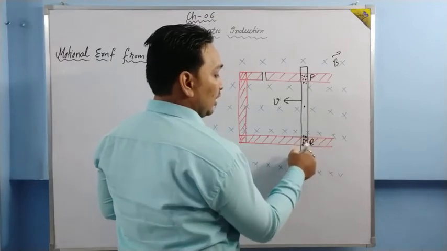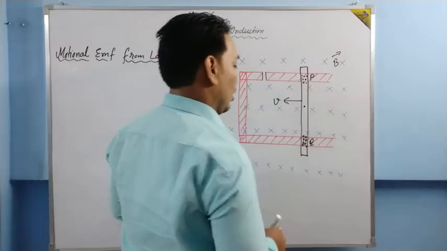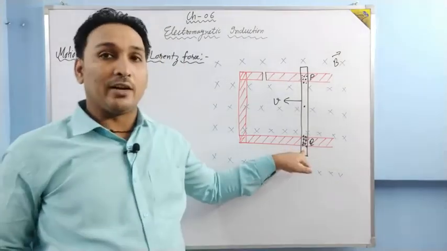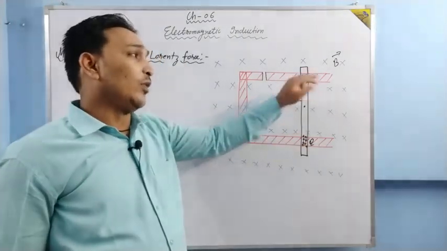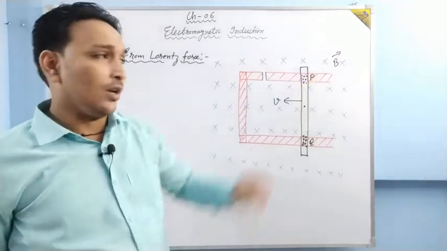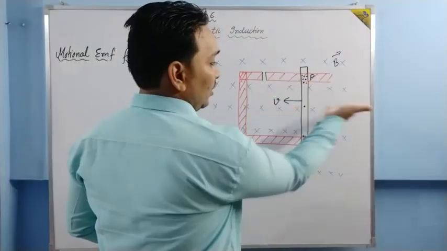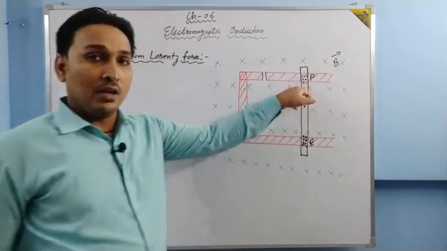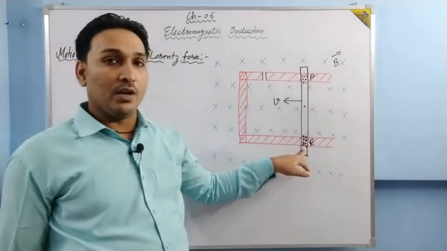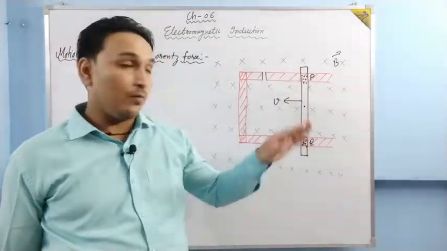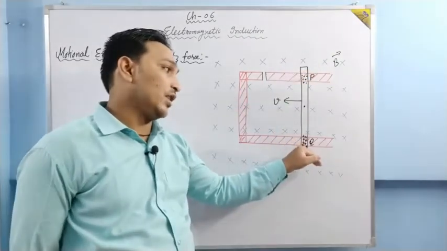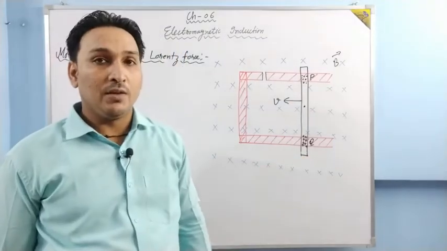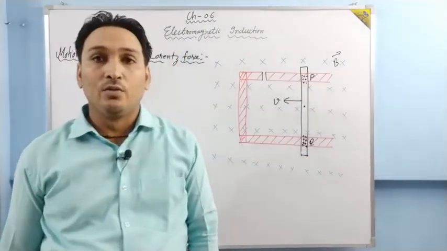Electrons get accumulated over here, and that's why the positive charge gets collected over there. If this end becomes negative, then this end becomes positive, because the rod has to be neutral also.